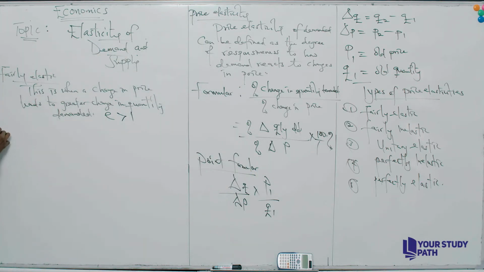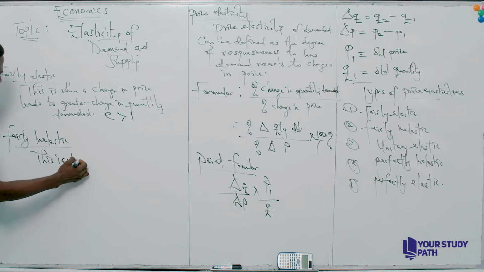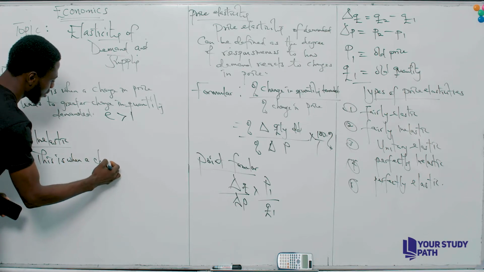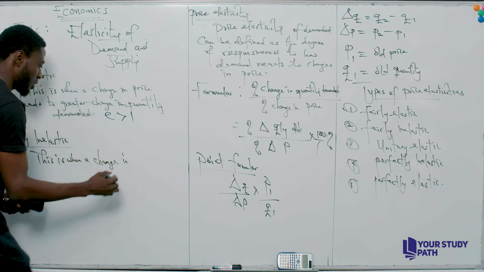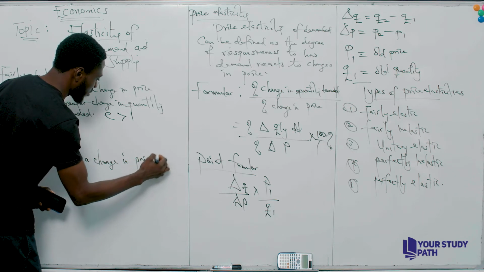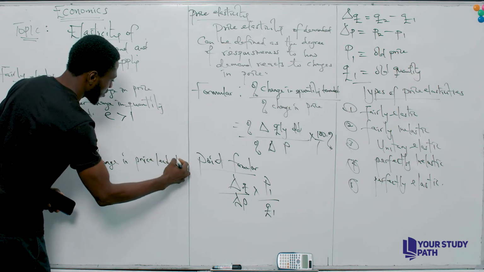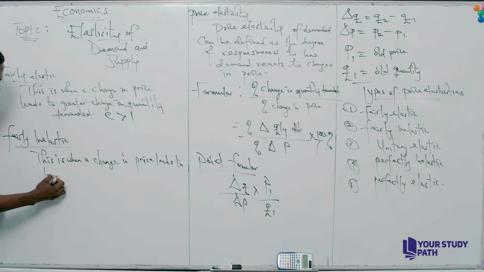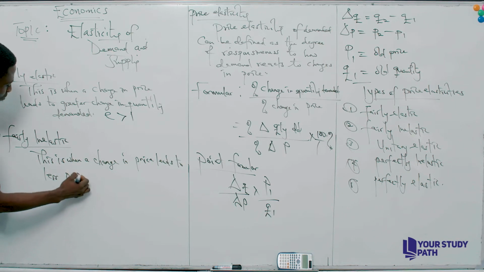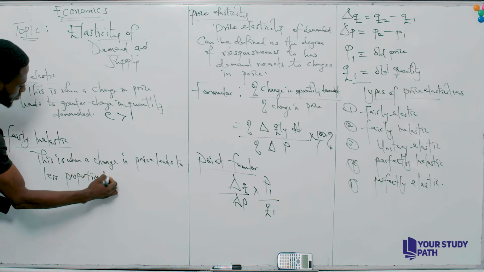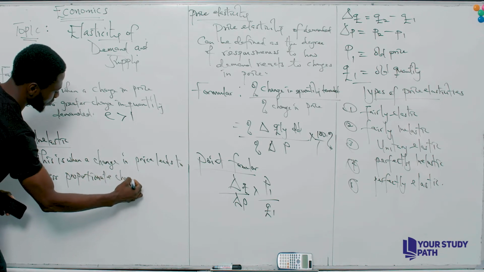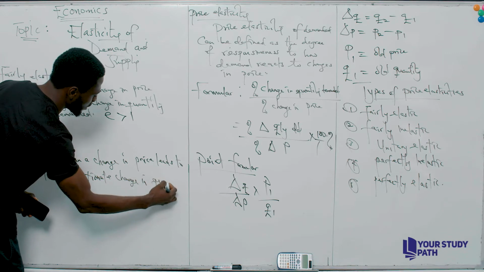Now, let's move to number two, which is fairly inelastic. For fairly inelastic, this is when a change in price leads to a less proportionate change in quantity demanded.